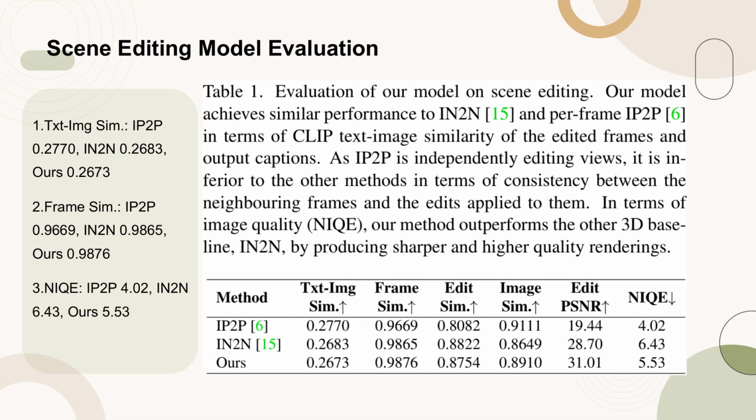Table 1 evaluates our scene editing model against IN2N and per-frame IP2P in terms of CLIP text-image similarity, frame similarity, edit similarity, image similarity, edit PSNR, and NIQE. Our model achieves similar text-image similarity scores to IN2N and IP2P, indicating successful matching of edited scenes to output captions. However, IP2P's independent view editing results in lower consistency compared to our method and IN2N. In terms of image quality, our model outperforms IN2N by producing sharper and higher quality renderings, despite IP2P's higher NIQE due to lacking typical NeRF artifacts.